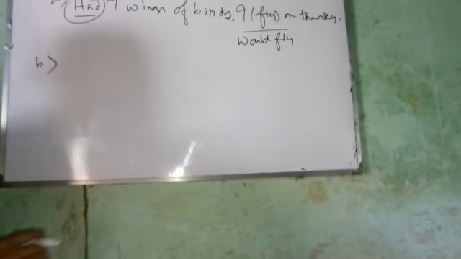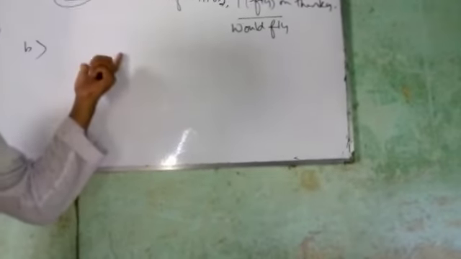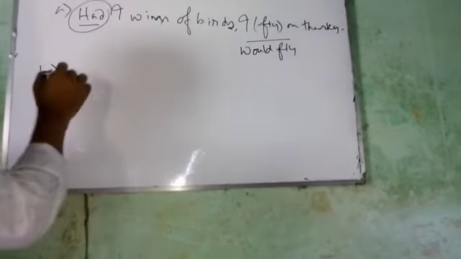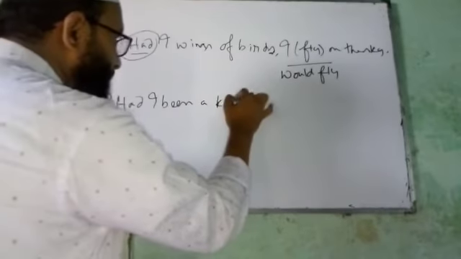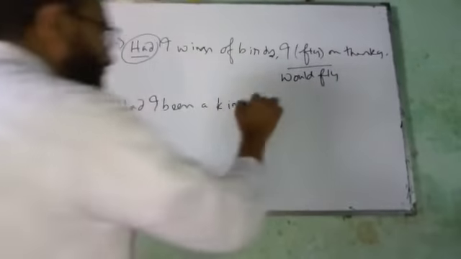Got the point? Number two: if there is had been at the beginning of a sentence, then the next clause verb will be would have or could have. Had I been a king, I would have dominated a country.